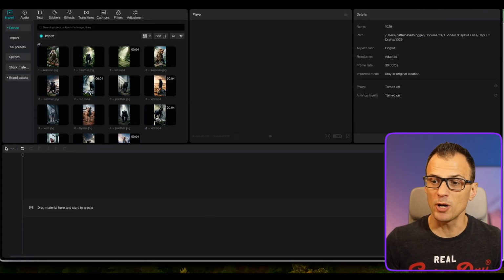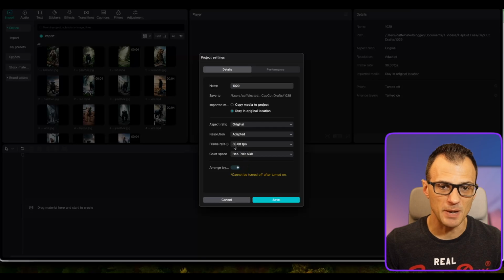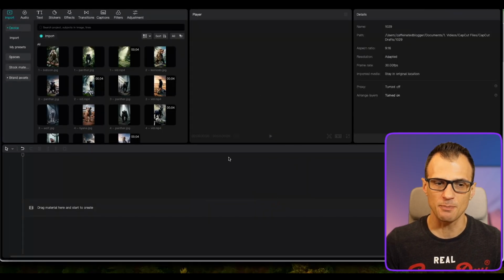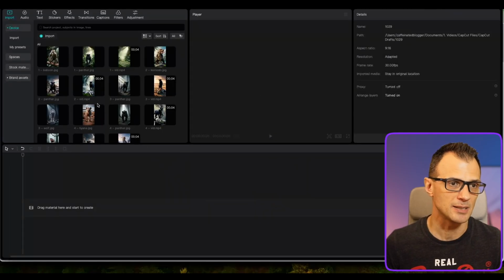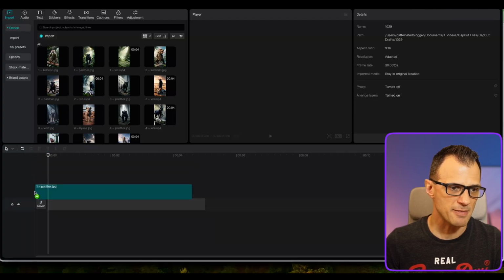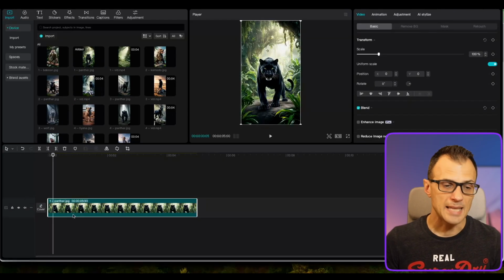Then you'll want to go to modify here on the right hand side and just make sure that for your aspect ratio, the vertical video 9:16 is selected for your project. That will just make it easy to edit everything properly. And then you'll want to start creating the scenes. So first of all, let's just grab this one panther. Okay, let's drop it in. It's now in our timeline.